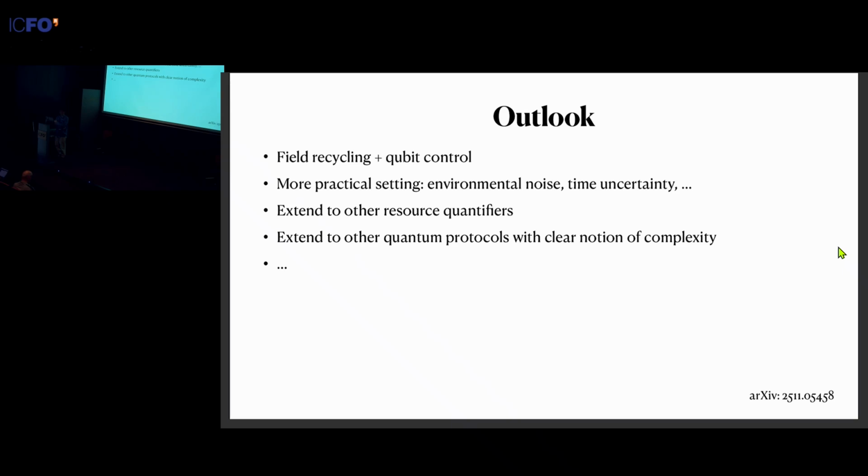And then so far, we've only taken energy as our resource quantifier. There's also many different types of resources in quantum field, such as entanglement, coherence, and magic. So we want to come up with a more general framework where we can define this resource complexity trade-off instead of just energy complexity trade-off.